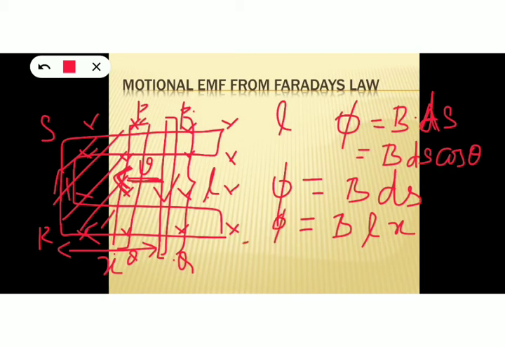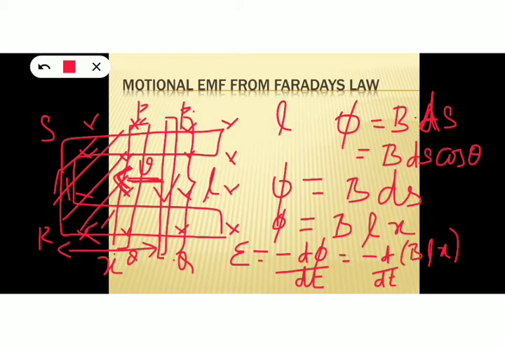Then what is the induced EMF? As per Lenz's law, our induced EMF is E equal to minus d phi by dt, equal to minus d by dt of, what is the expression for flux here? It is BLx, right? And here B and L are constants, because the magnetic field and length are not changing here. But at the same time, what about x? x starts to decrease as the conductor starts to move towards left. So only x is the variable. We can take both B and L outside the bracket.